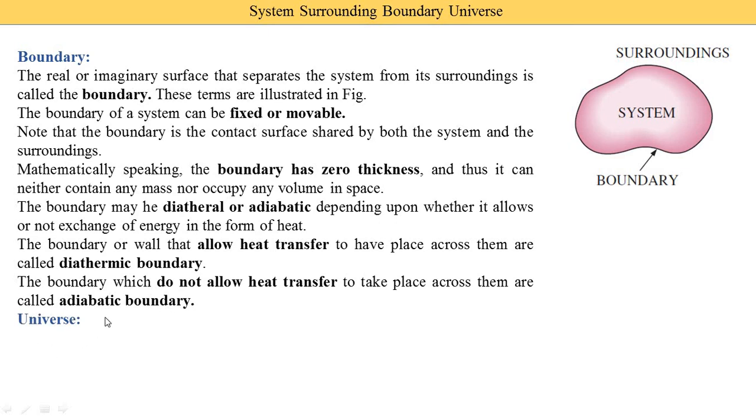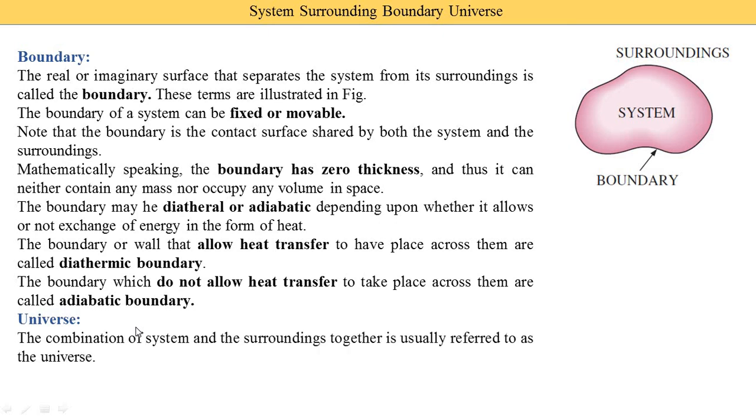Now the fourth definition is the universe. The combination of system and surrounding together is usually referred to as the universe. It means the full system plus surrounding is called the universe. When we combine everything present in this world, it is called the universe. So the full world is considered the universe.